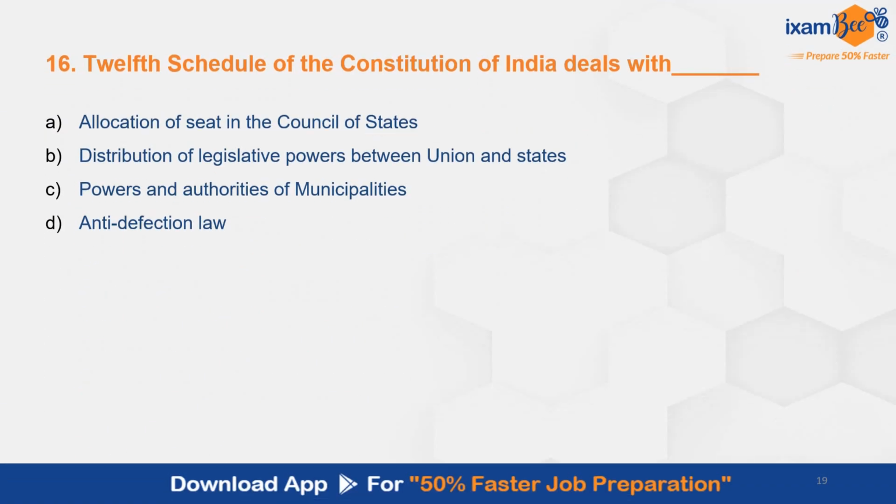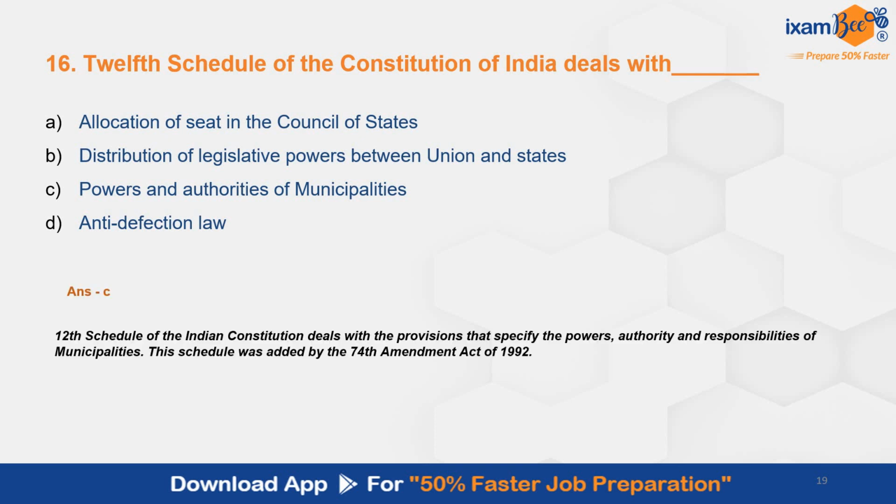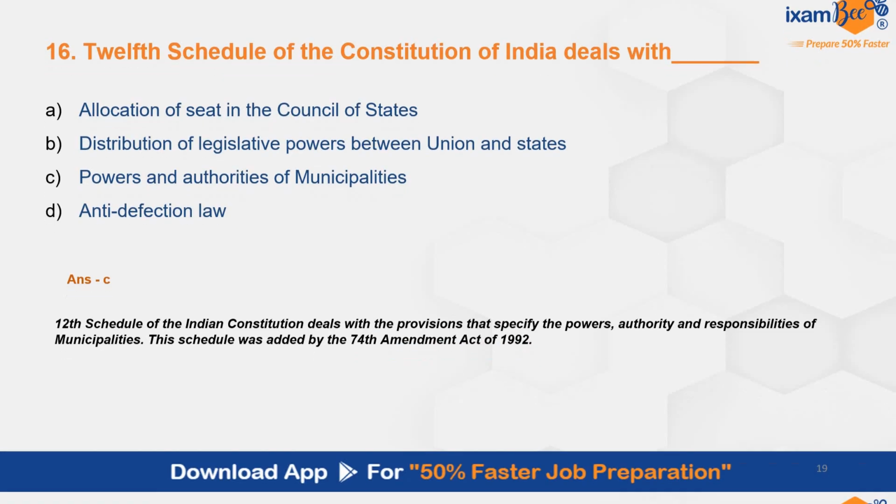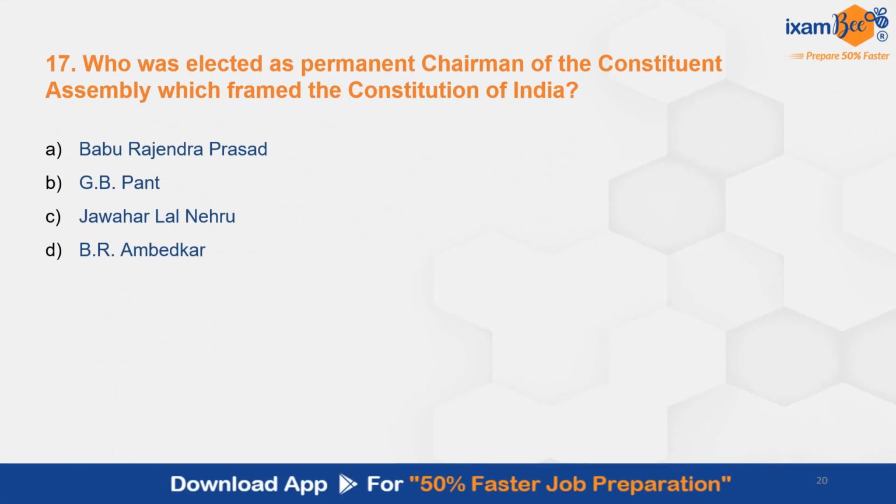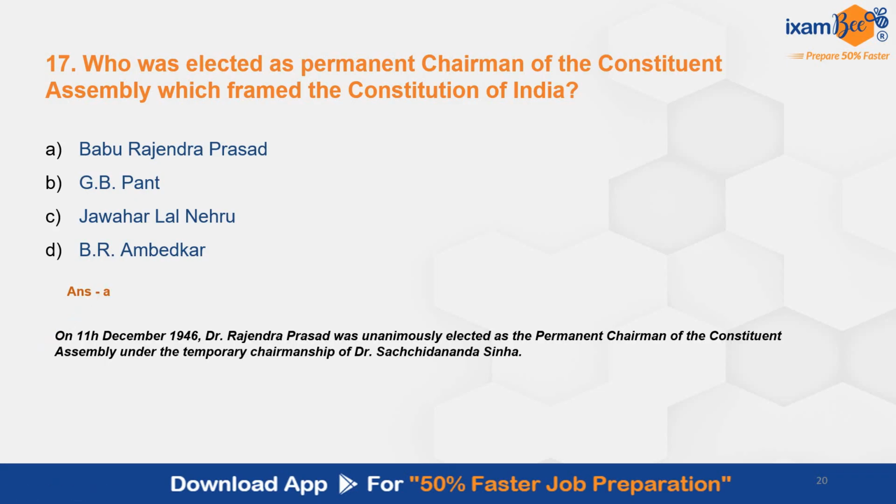Then question number 16. The 12th Schedule of the Constitution of India deals with. The correct answer here is C. Powers and authorities of municipalities. This schedule was added by the 74th Amendment Act 1992. Question number 17. Who was elected as permanent chairman of the Constituent Assembly which framed the Constitution of India? The correct answer is A, Babu Rajendra Prasad. On 11th December 1946, Dr. Rajendra Prasad was unanimously elected as permanent chairman of the Constituent Assembly under the temporary chairmanship of Dr. Sachidananda Sinha.